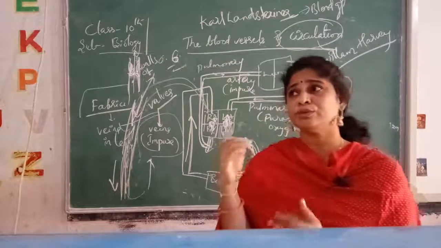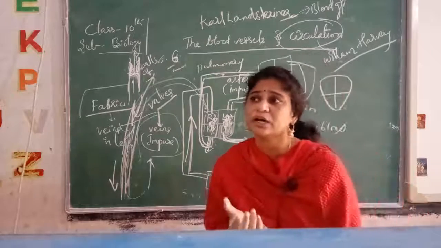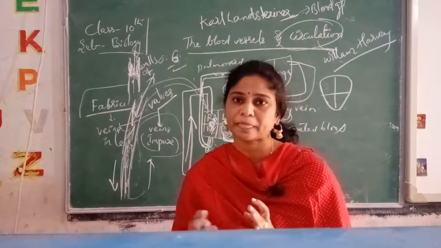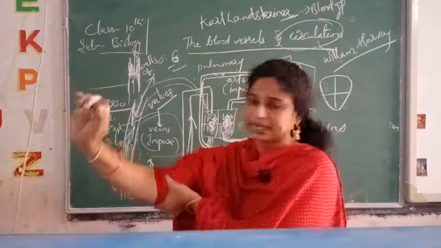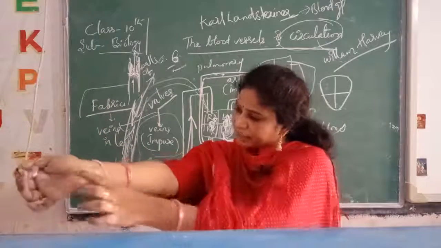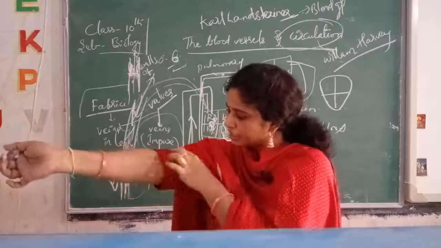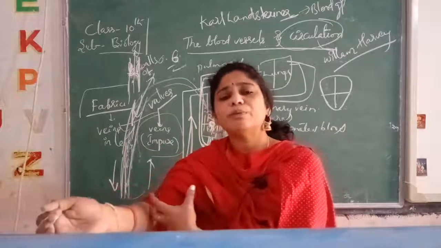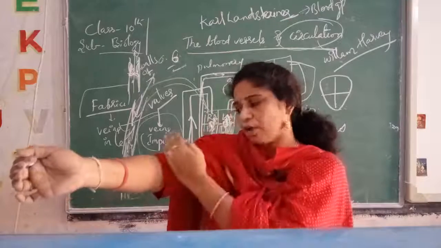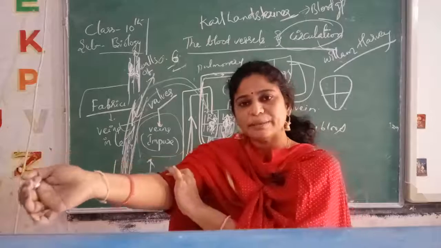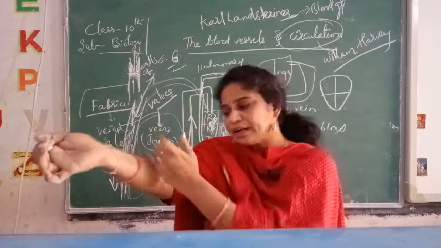But I hope you observed this when you went to the labs for a blood test. He will be tying here tightly. Immediately the blood that was moving here comes and accumulates here. Then he will pull out the blood. He will stop the flow of blood, mainly in the arteries. He is stopping it tightly by placing a strip here. He wanted the blood collection generally.